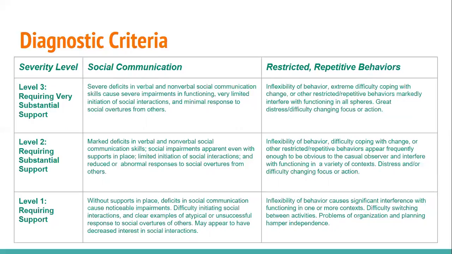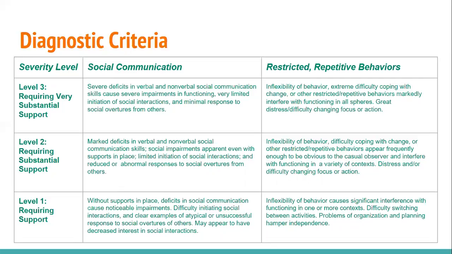A level 3 restricted repetitive behaviors may show inflexibility of behavior, extreme difficulty coping with change, or other restricted repetitive behaviors that markedly interfere with functioning in all spheres of life. There may also be great distress or difficulty changing focus or action with individuals with a level 3 severity.